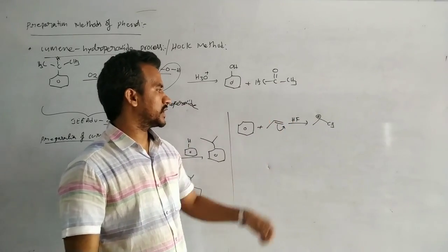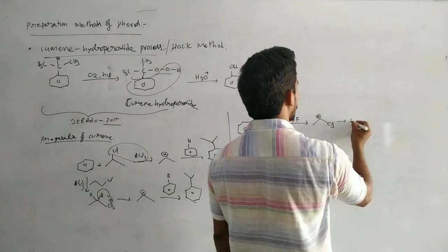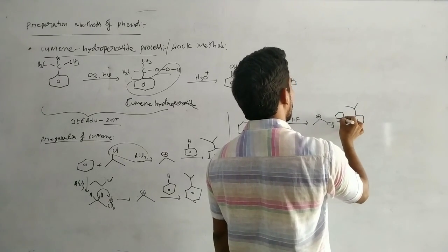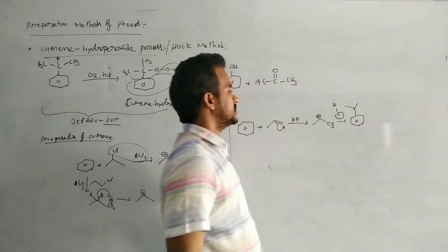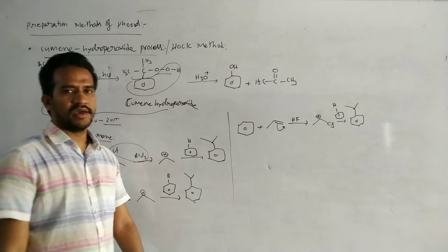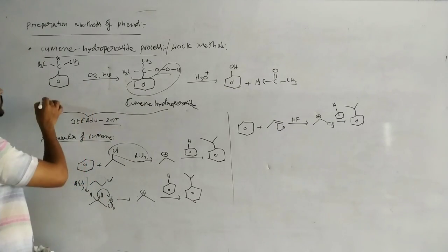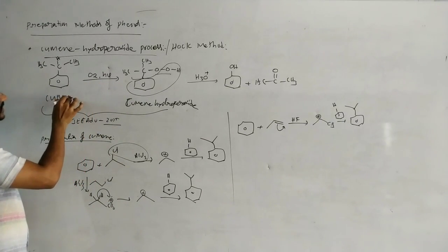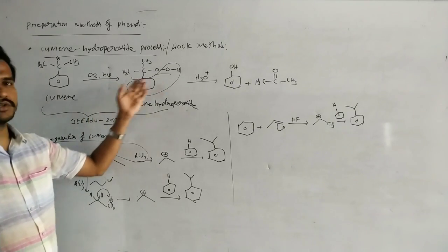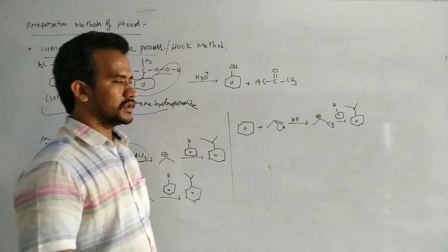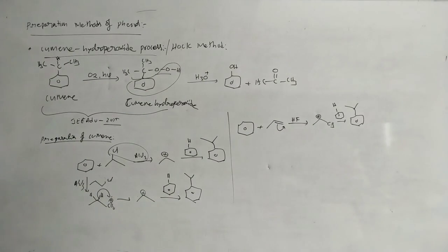So the isopropyl carbocation can replace hydrogen on the benzene. That is the preparation method of isopropylbenzene, which is nothing but cumene. On atmospheric oxidation followed by hydrolysis, we get phenol. So that is another preparation method for phenol.